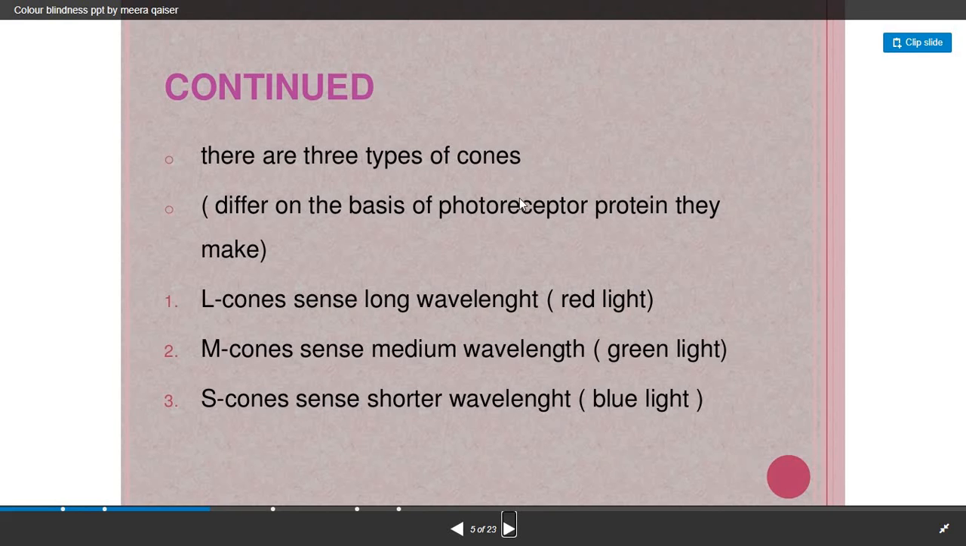Now there are three types of cones which differ on the basis of the photoreceptor protein which they make. First is L cones. They sense long wavelength, that is red light. Second, M cones, that sense medium wavelength, that is green light. And third, S cones, they sense shorter wavelength, that is blue light. So these three cone cells are L, M and S.